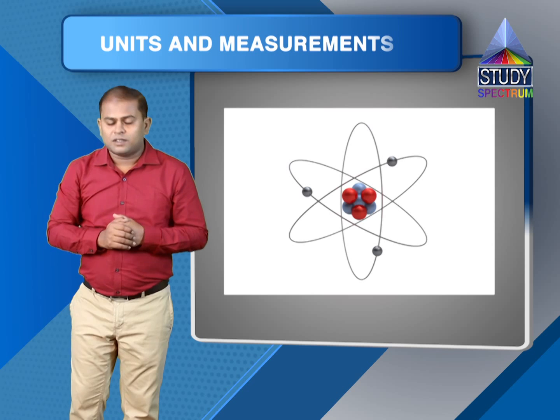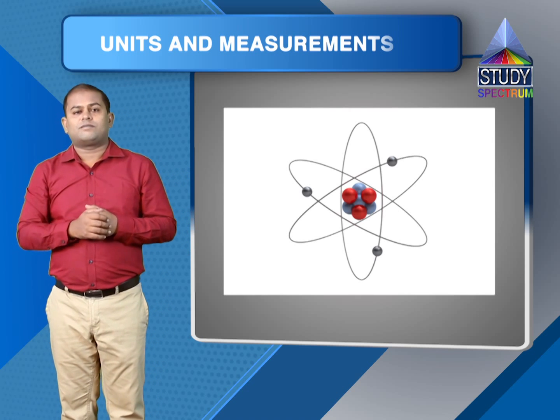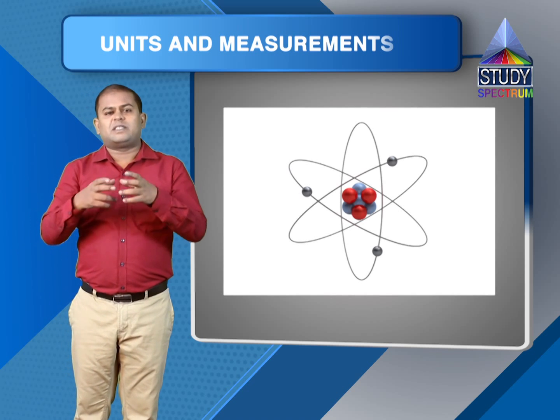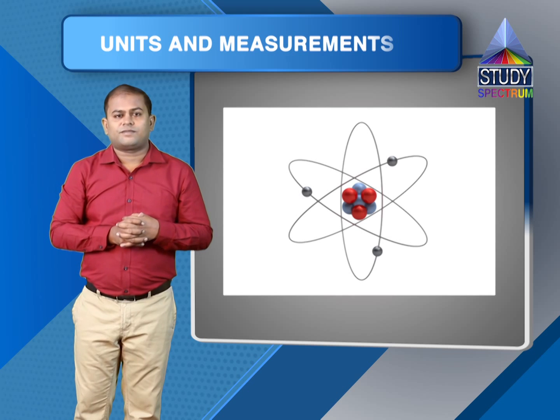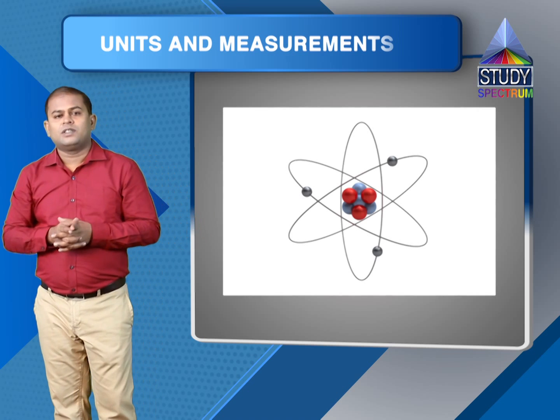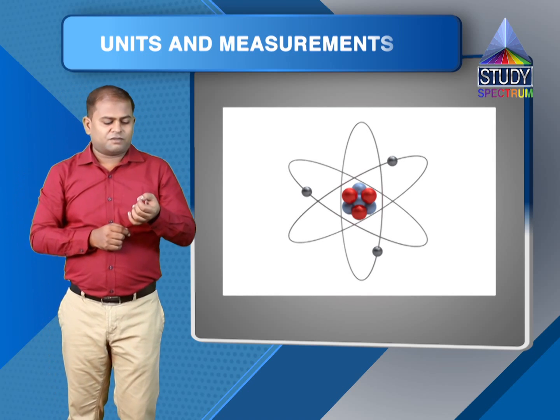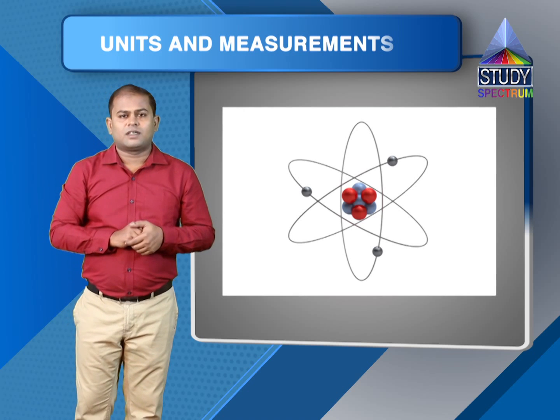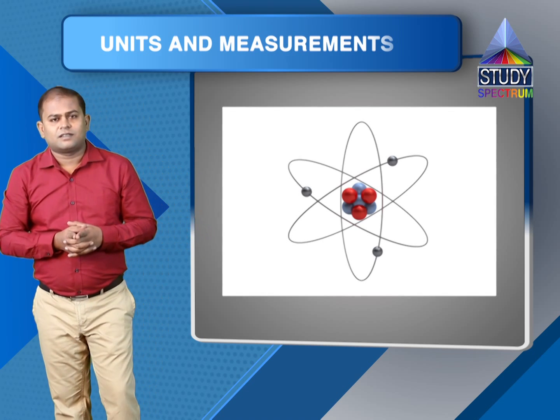Here rho stands for the density of the specimen, right? So this is a method which we use to estimate the size of an atom or very small sizes.